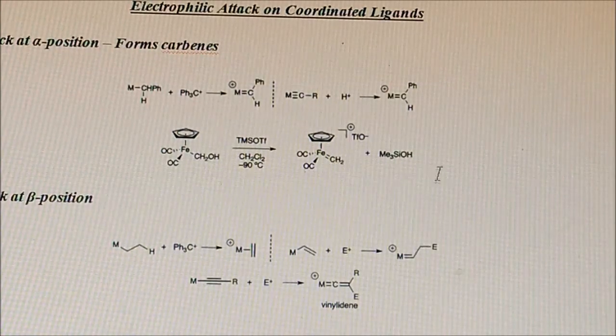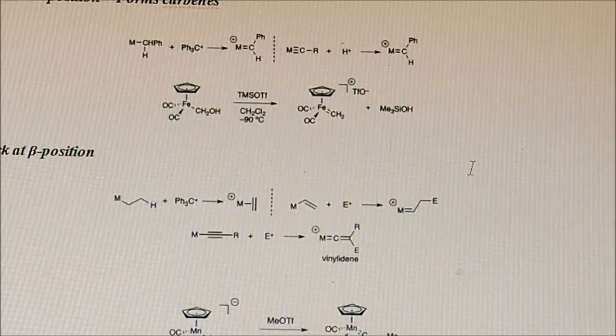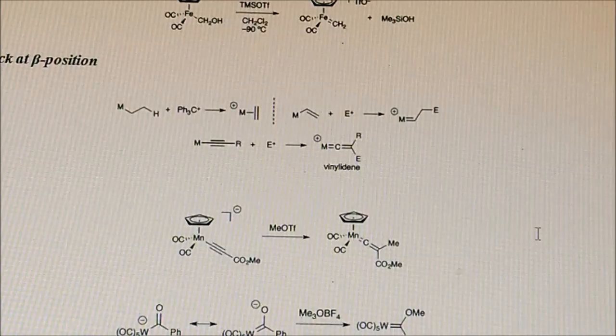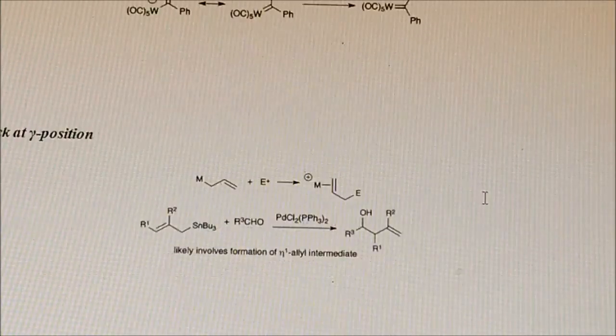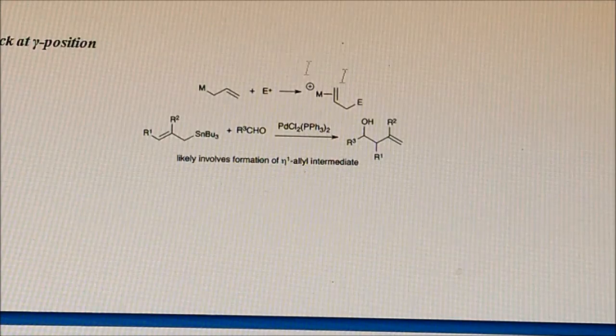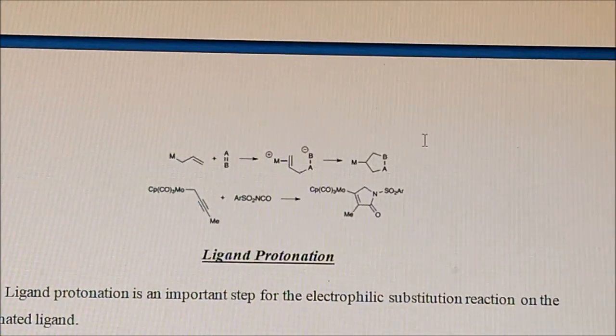Therefore it will give the eliminated product. Likewise, in the beta position you are able to see, and similarly the reaction can take place at the gamma position.